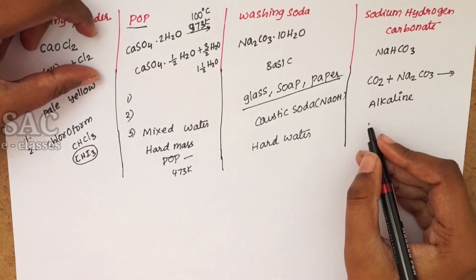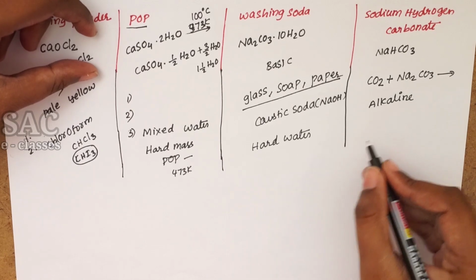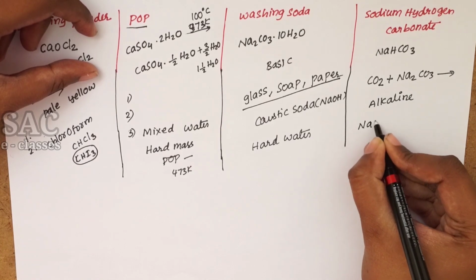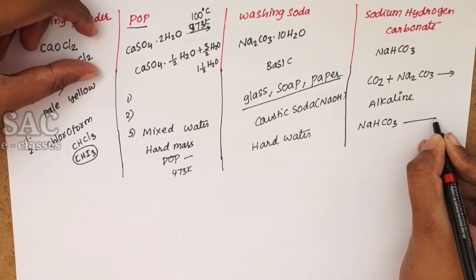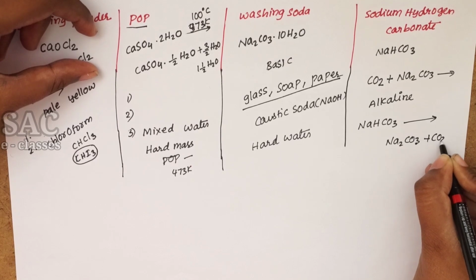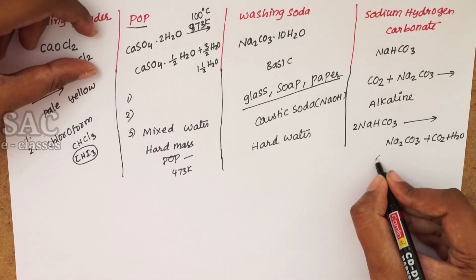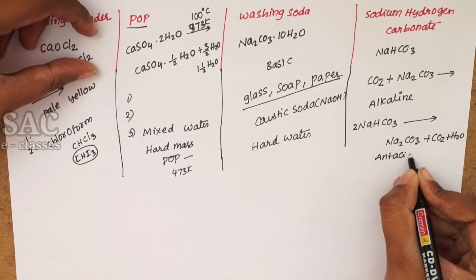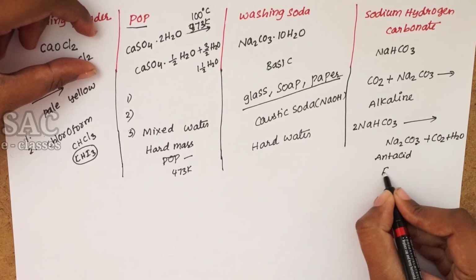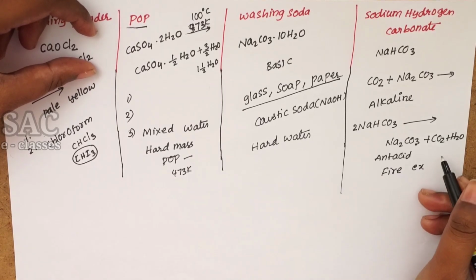and it is a white crystalline solid, and it is soluble in water. It is sparingly soluble and decomposes. NaHCO3 usually decomposes into Na2CO3, CO2 and water whenever it is heated up, and it is used as an antacid for mild acidity, and it is used as a fire extinguisher to turn off the fire.